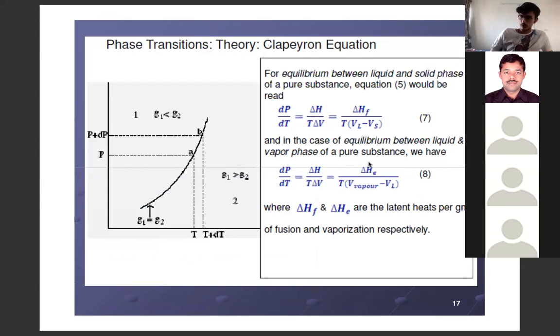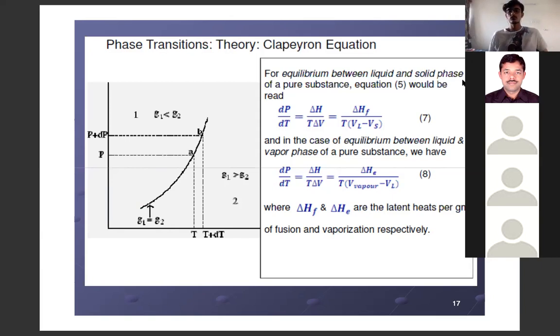From solid to liquid, the phase change energy or latent heat is called heat of fusion. So in place of delta H, it is delta H_F written in equation number 7. But if it is from liquid to gas, evaporation, then it is called heat of evaporation. So in place of delta H, delta H_E is written here in equation number 8.